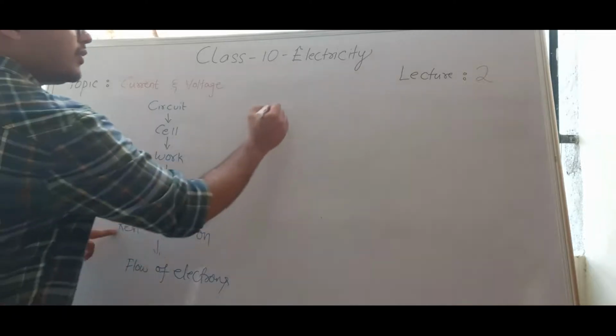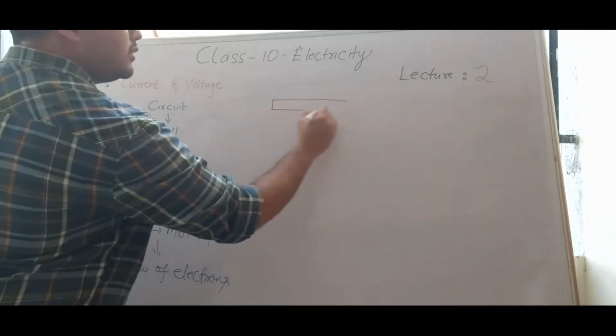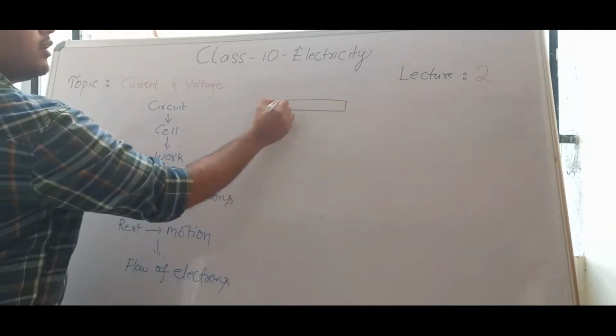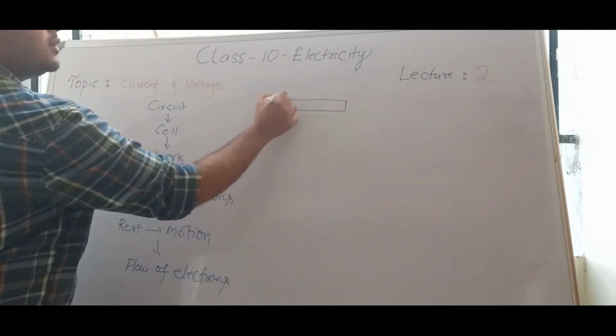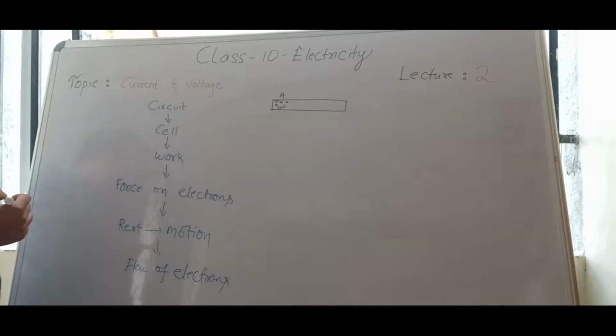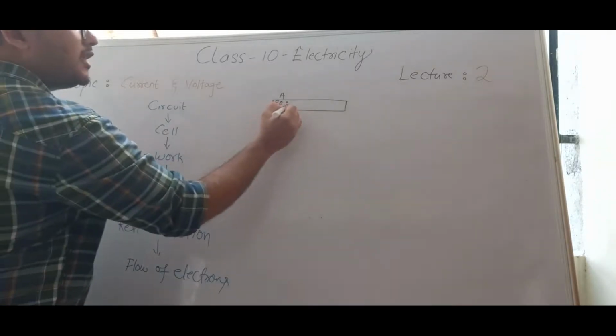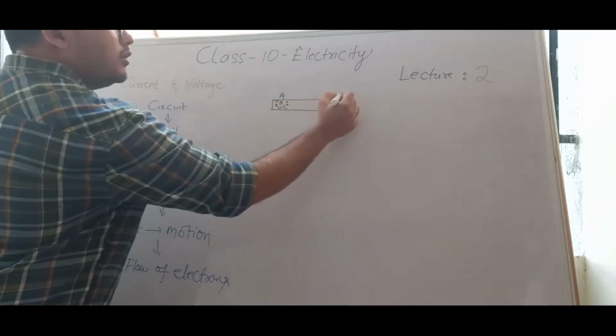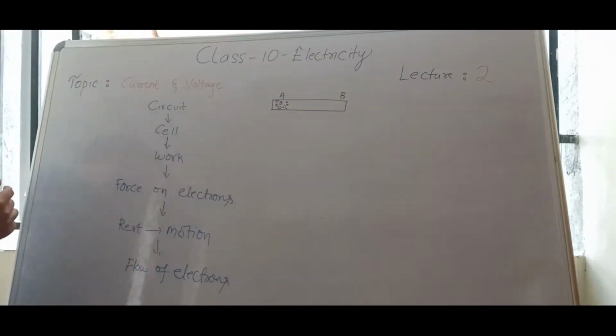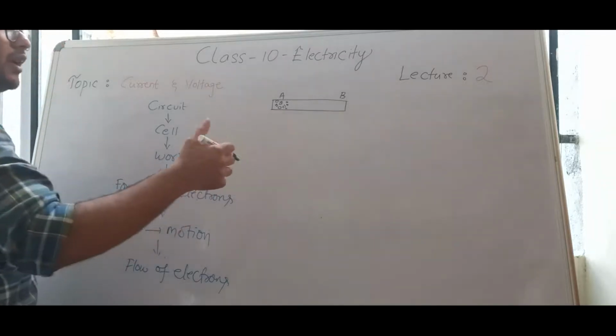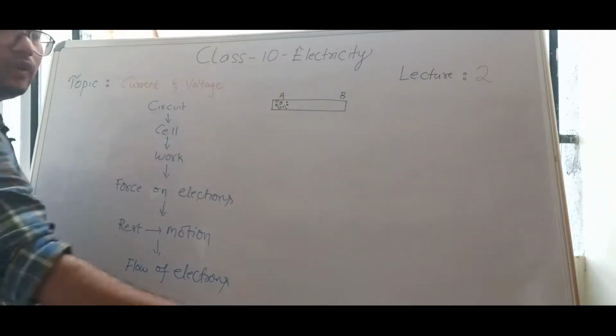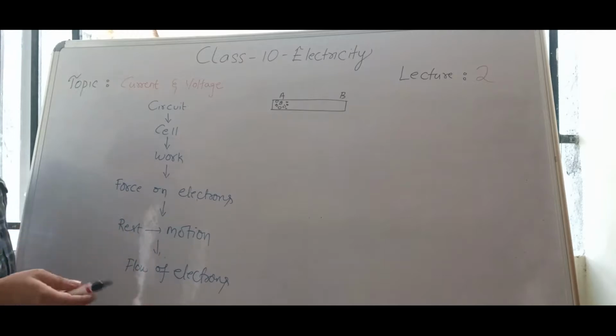Now consider this is a conductor where we have a few free electrons at A. I need to make all these free electrons move from A to B. If I take that conductor and throw it down, I cannot move them.